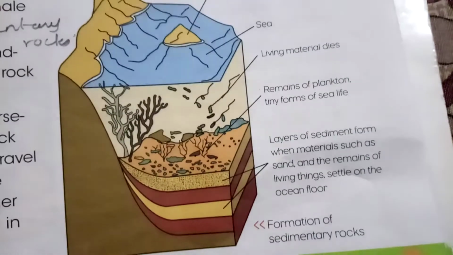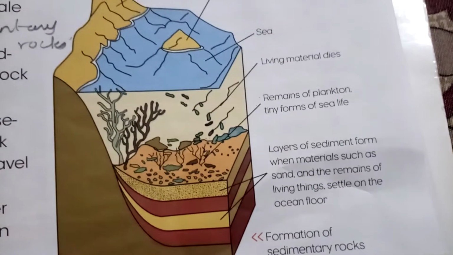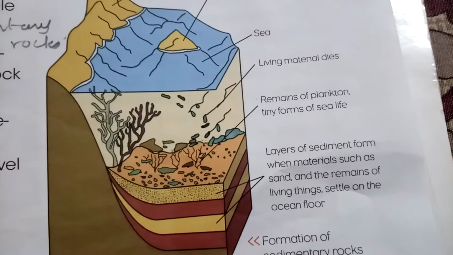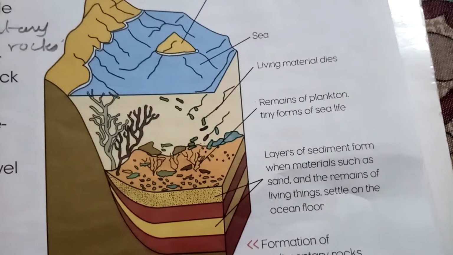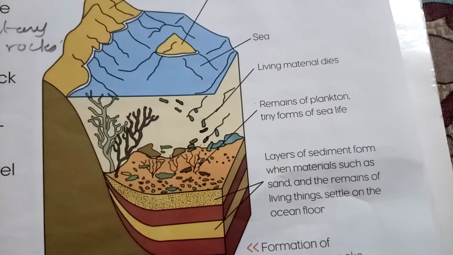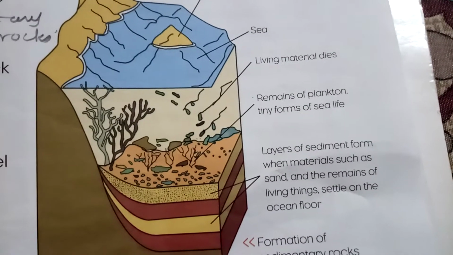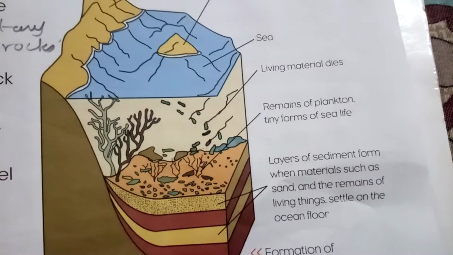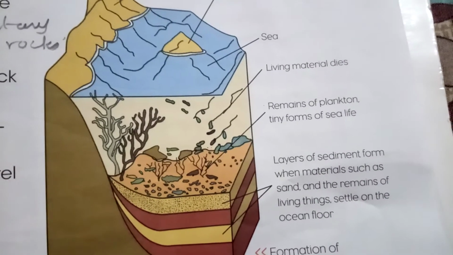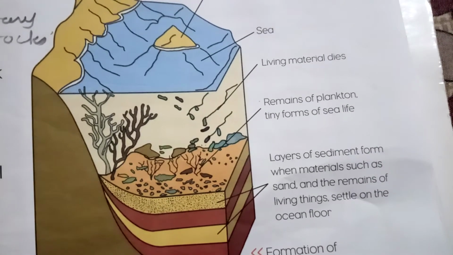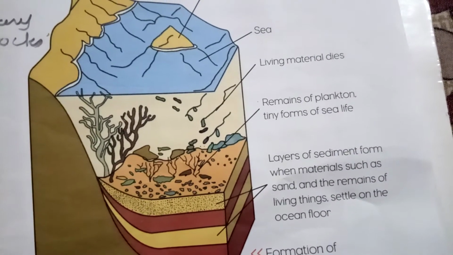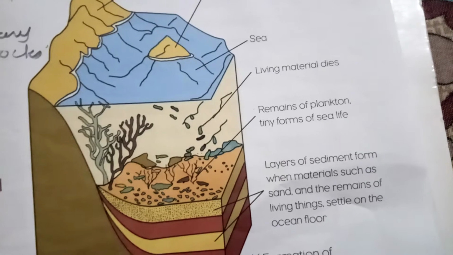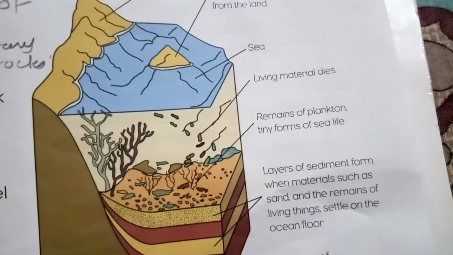First of all, I would like to tell that sedimentary rocks are formed by the accumulation. Accumulation means when something is accumulated or gathered together. So sedimentary rocks are formed by the accumulation or gathering of minerals and organic matter, and how they are gathered, they are transported by water.